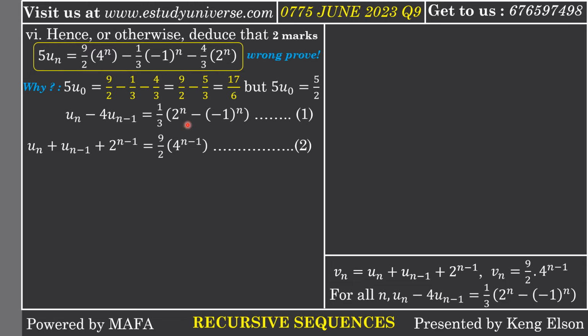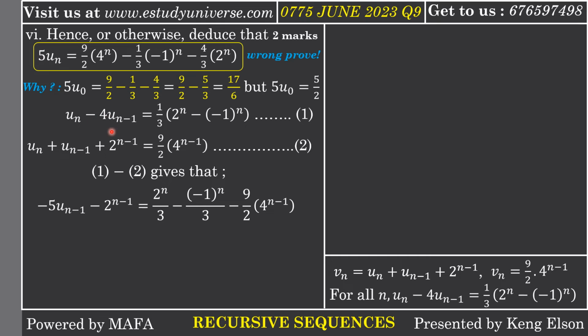Now from these two equations we have to eliminate Un. We could eliminate either Un minus 1 or Un, but it's better to eliminate Un since we can just subtract the two equations. So if I take equation 1 minus equation 2, Un minus Un gives me 0. Now negative 4Un minus 1 minus Un minus 1 gives me what? Negative 5Un minus 1. Now 0 minus 2 to the n minus 1 will give me minus 2 to the n minus 1 equal to,